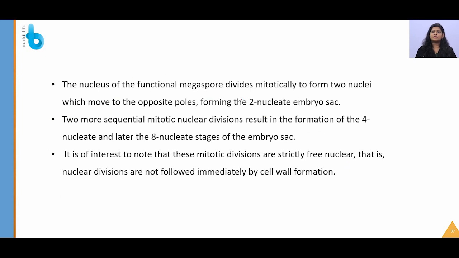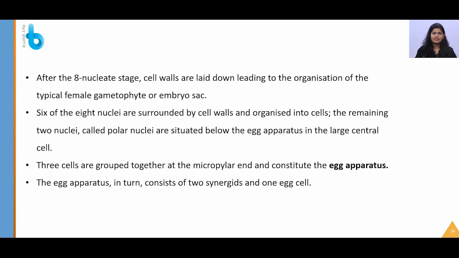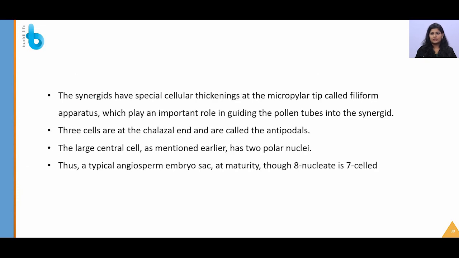The nucleus of the functional megaspore will divide mitotically to form 2 nuclei, which will move to opposite poles, then it will form the 8 nucleate embryo sac, and you should remember that it is strictly free nuclear. All nuclear divisions are not immediately followed by cytoplasm. As I said, out of these, 6 are surrounded and organized into cells on 2 sides, that is antipodals and egg apparatus, whereas the 2 remaining nuclei will be in the center forming the polar nuclei. The synergids will have cellular thickenings at the micropylar end, which is called the filiform apparatus, as I said, which will guide the entry of the pollen tube.